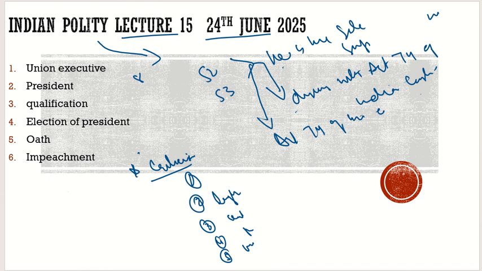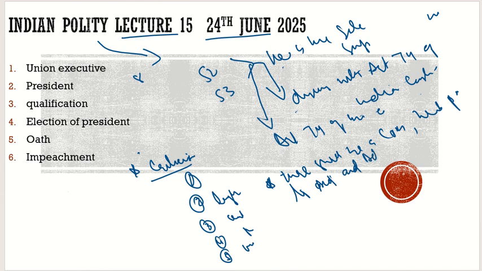What it said initially was that there shall be a council of ministers headed by the PM to aid and advise whom? To aid and advise the president.